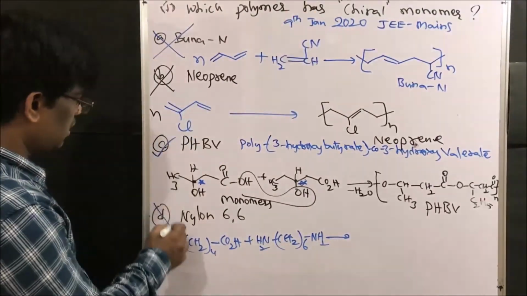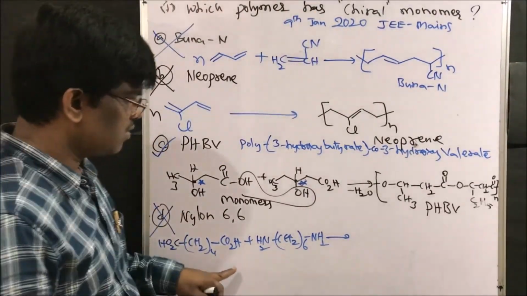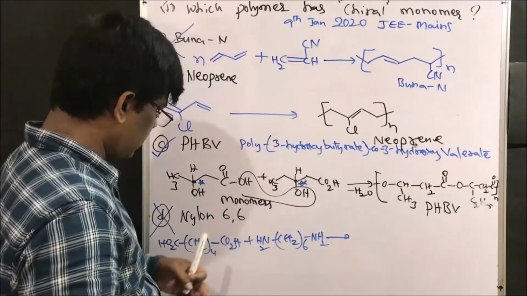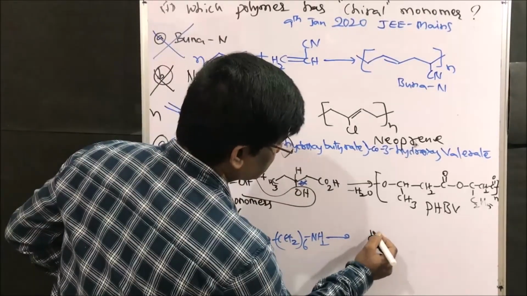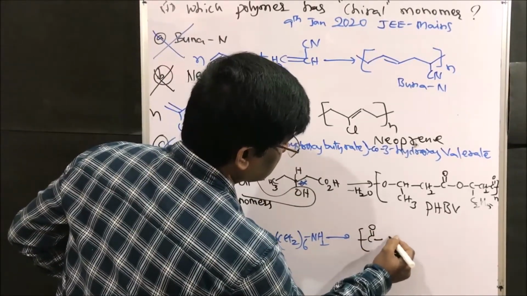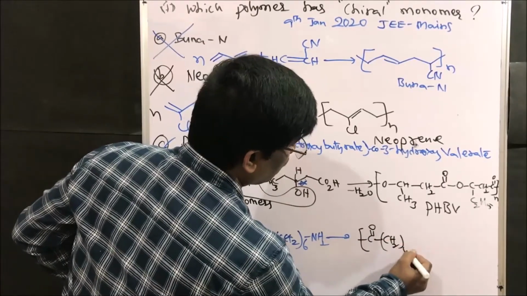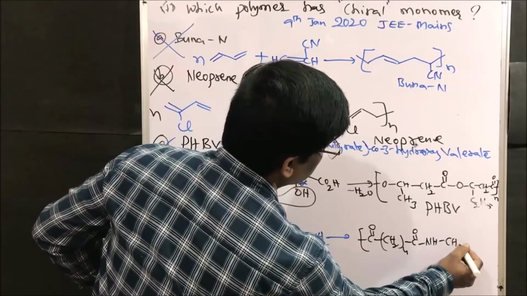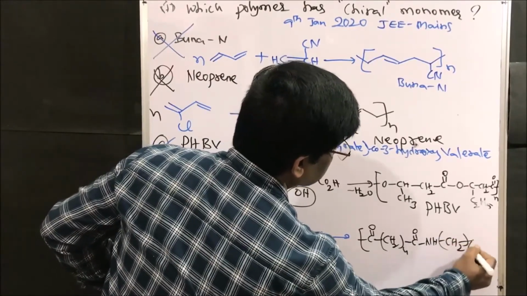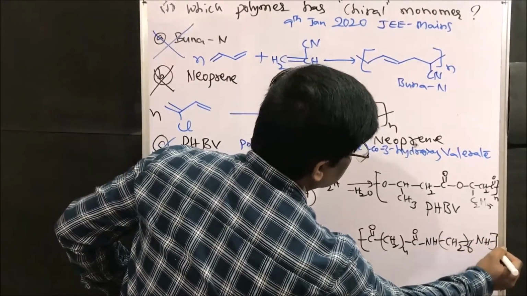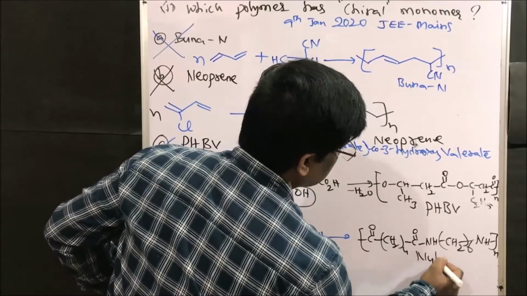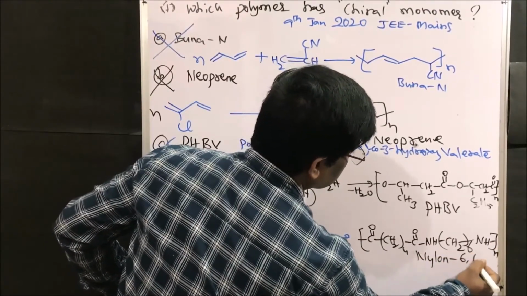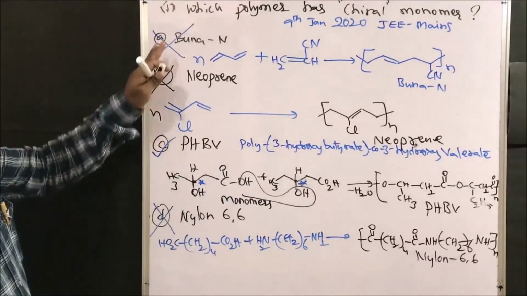No. So this is also not correct. So it is going to give nylon 6,6: CH2 taken 4 times, NH, CH2 taken 6 times, NH. So this is nylon 6,6.